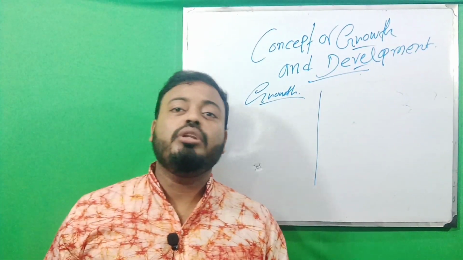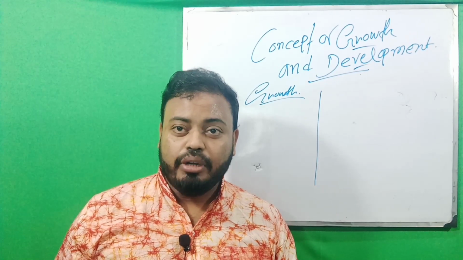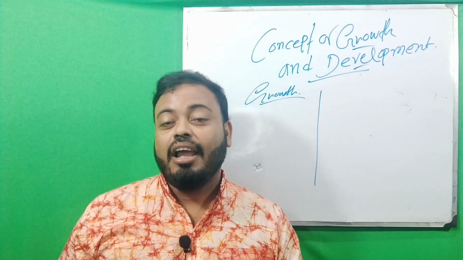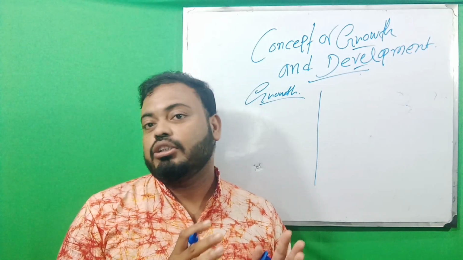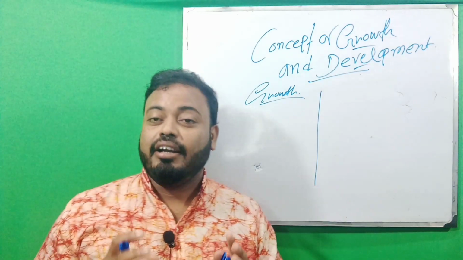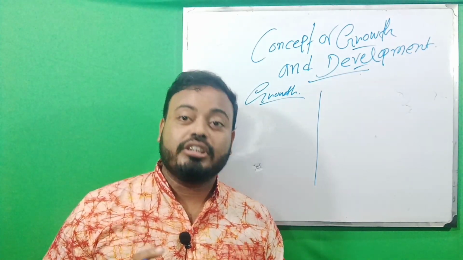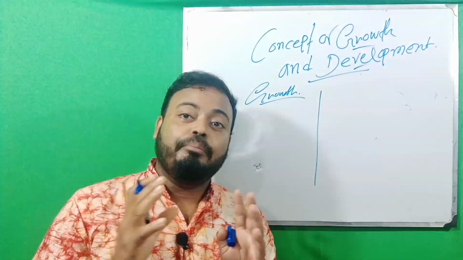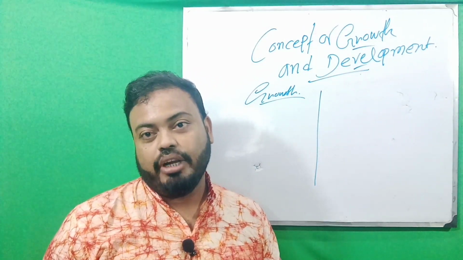Naturally we know this word in our day-to-day life. His growth is so much growing and his growth is not so much growing. So this growth is our regular day-to-day routine concept, the basic of our day-to-day life.